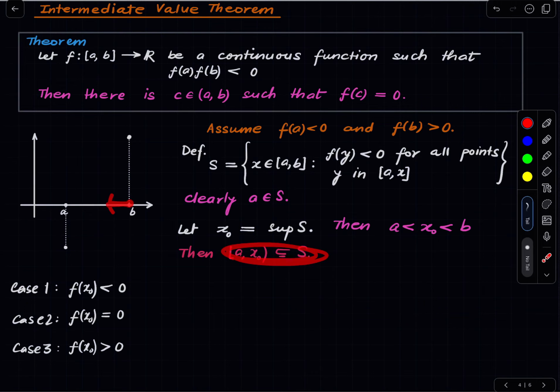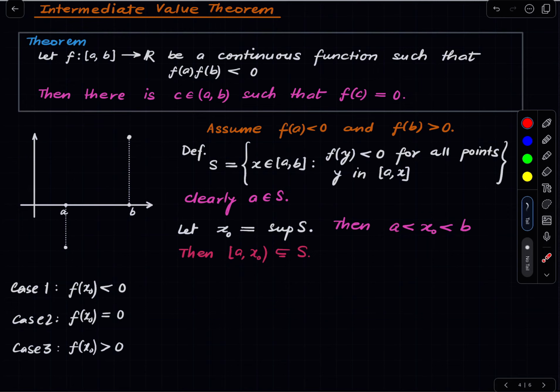Since f takes positive value at B, it takes positive value in an entire neighborhood around B, and hence no point there can lie in S, and that would contradict this deduction. So x naught is strictly less than B. You could have justified that immediately.